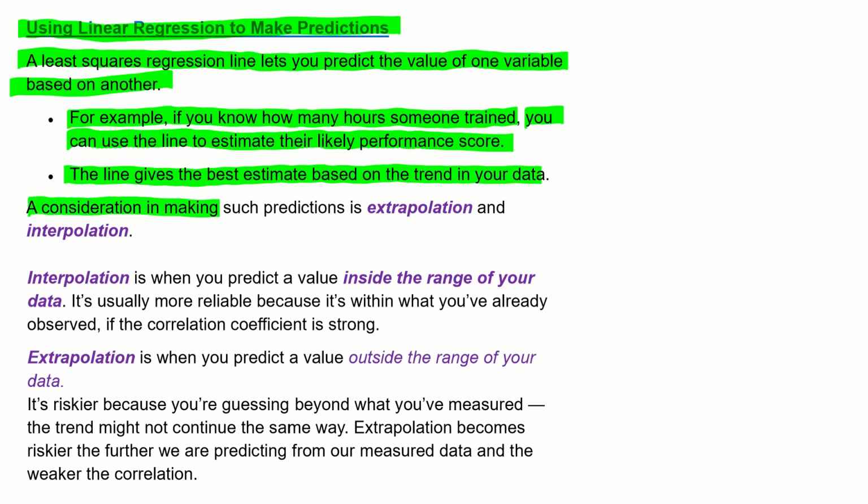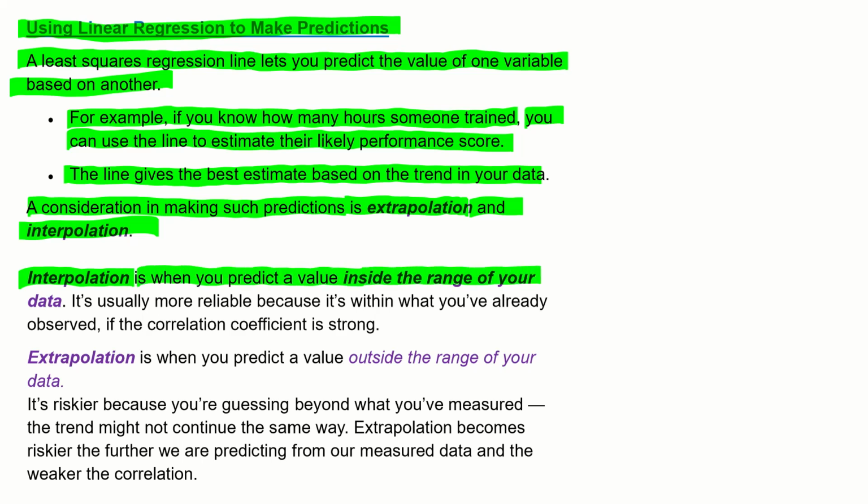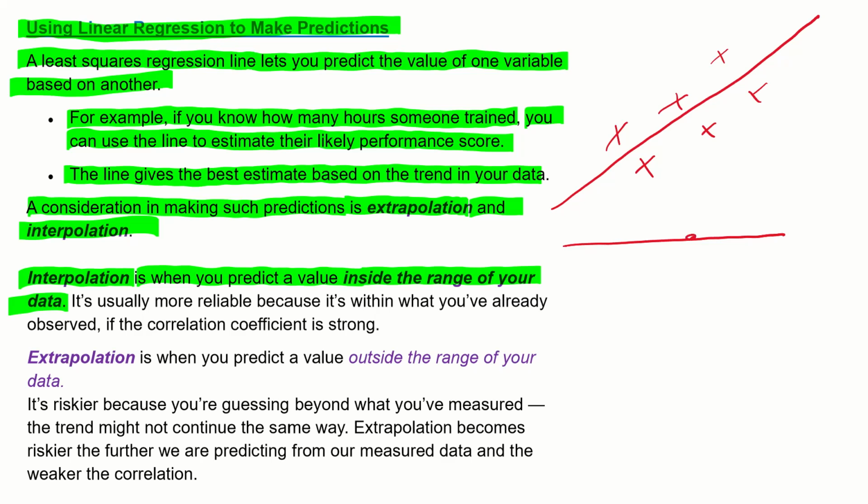A consideration in making such predictions is extrapolation and interpolation, and we'll talk about what those are. Interpolation is when you predict a value inside the range of your data. So if you've got data like this, and then you've got your line going through here, if you make a prediction for a value here, that is within your data. So that is interpolation.